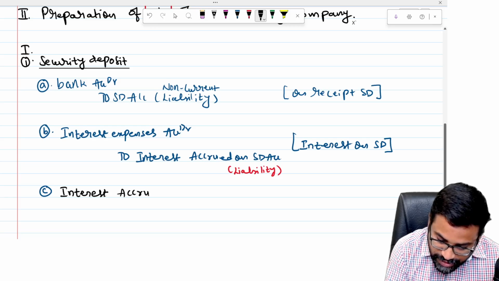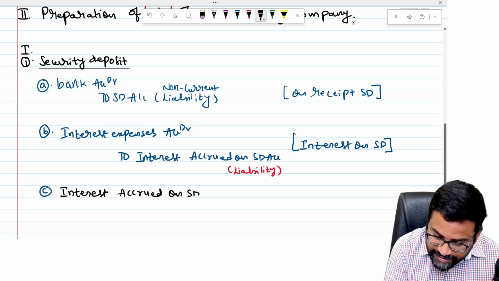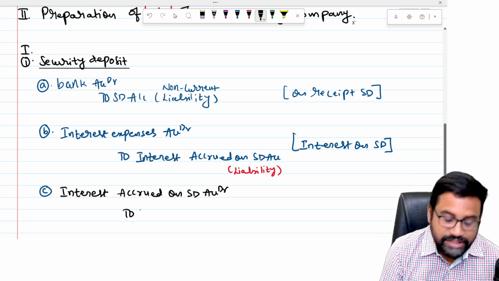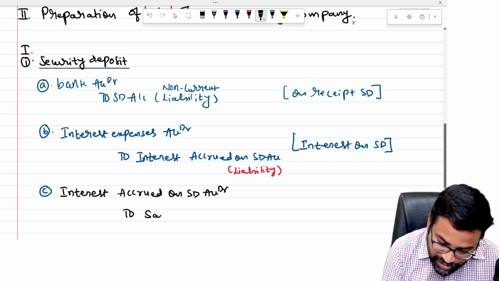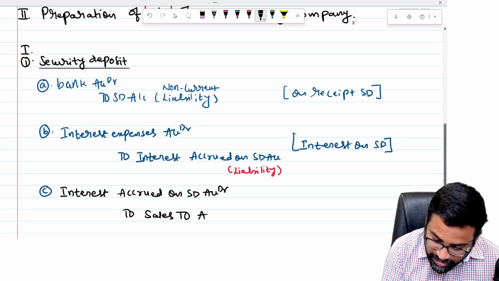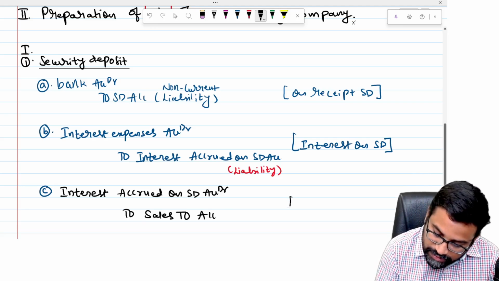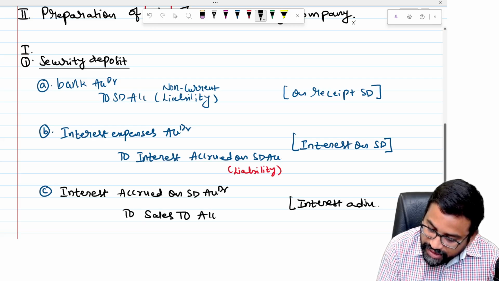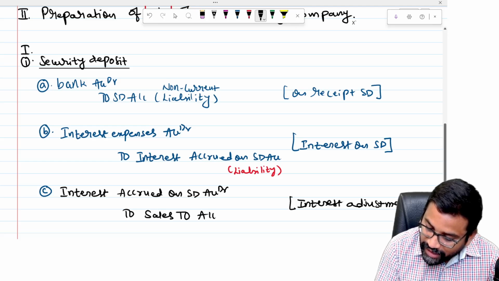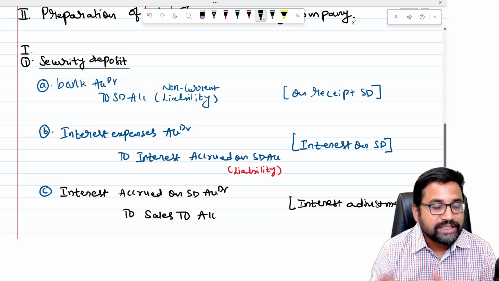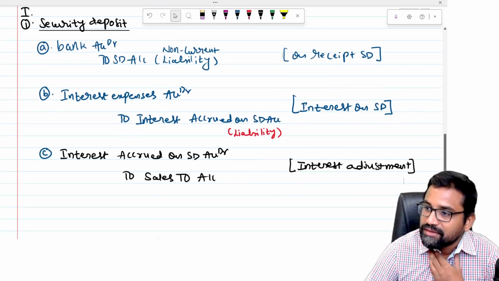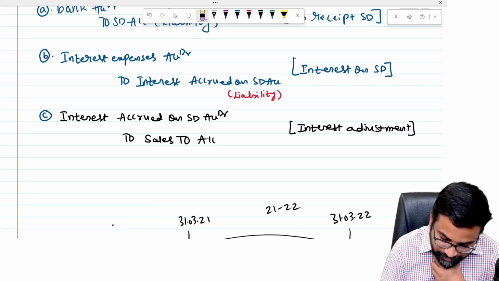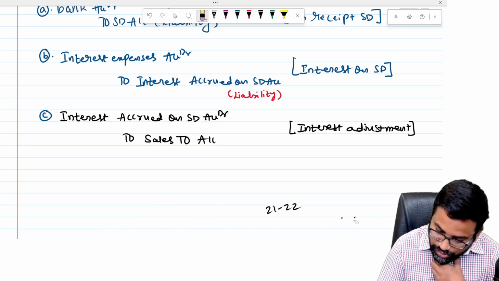accrued on security deposits, SD: interest accrued on SD account debit to sales turnover account, or sales account. So interest adjustment, whatever interest accrued on security deposit was adjusted against the sales. I think these are the entries generally we are going to write, sir. So you understood, sir, what I am discussing?